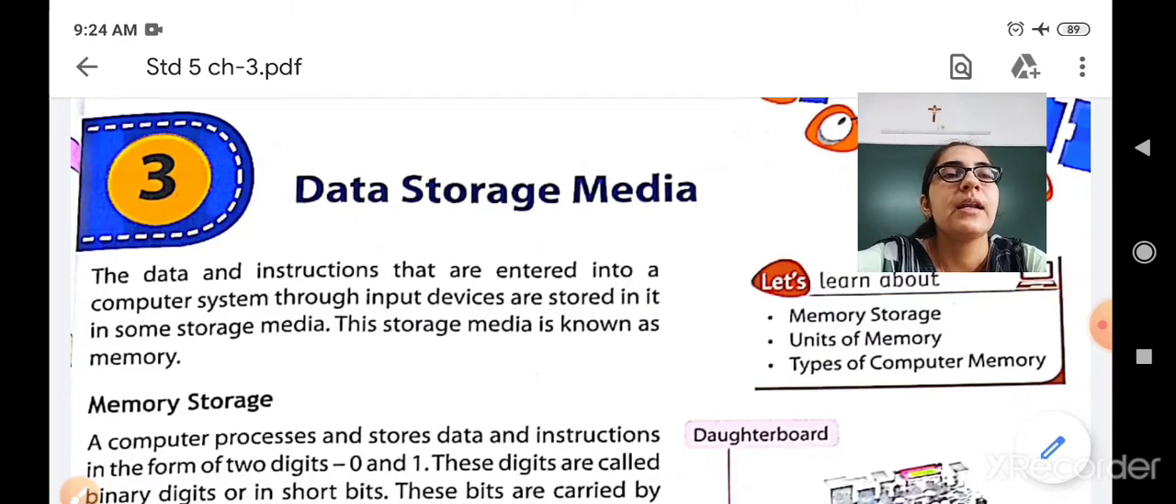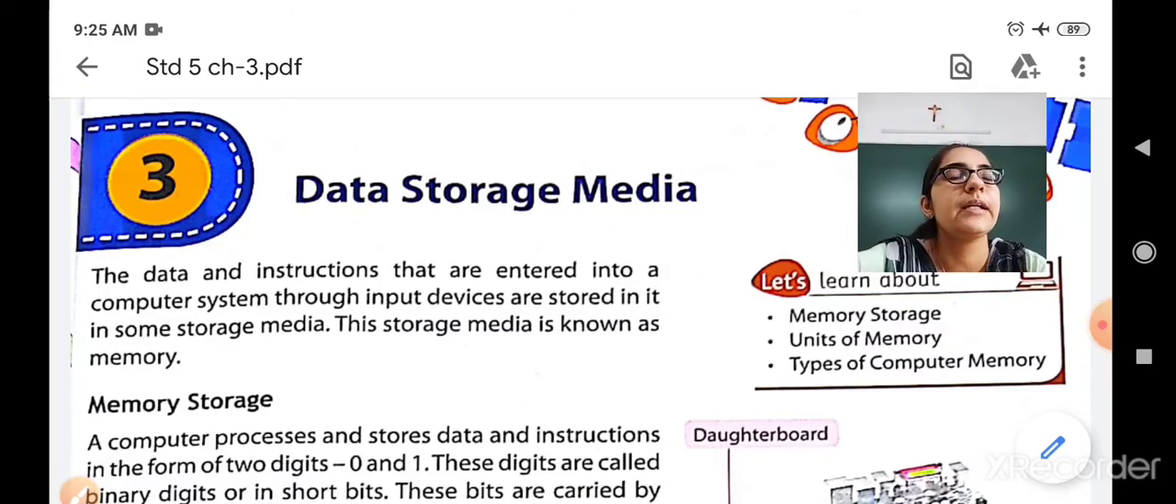It means, like a human being, whatever our parents, our teachers or someone else tells us, where do we store all those things? In our brain. Likewise, a computer also has a memory, a brain where all the instructions are stored.